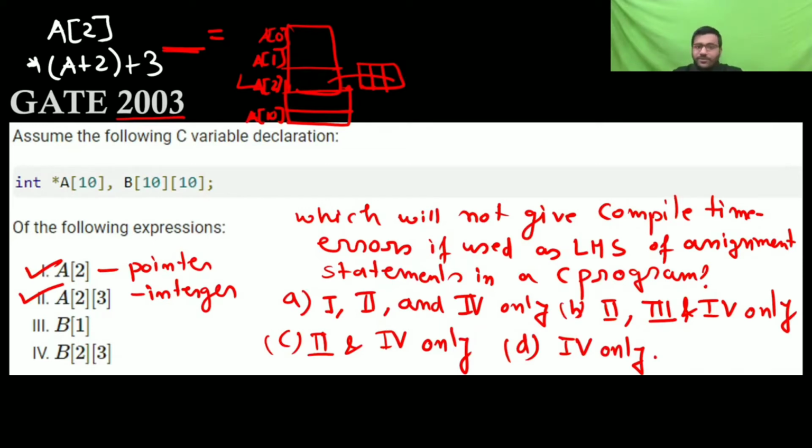It is allowed. Now b1 is not allowed. It's a two dimensional array, you require 2 not 1, because you are adding to the base address. And this is correct, this is normal, everyone knows that this is correct. So 1, 2 and 4 are correct, so A is the correct one.